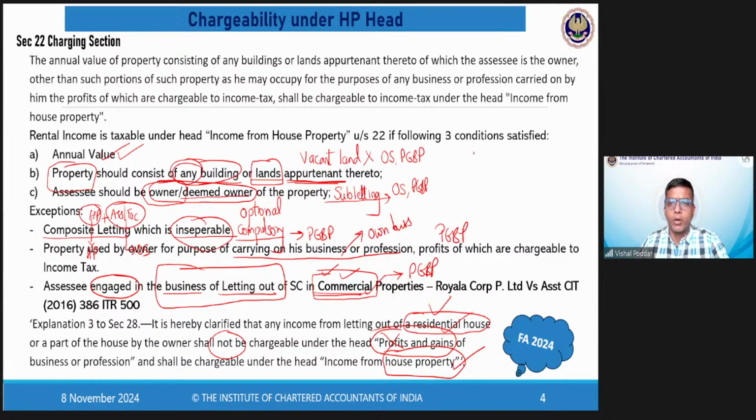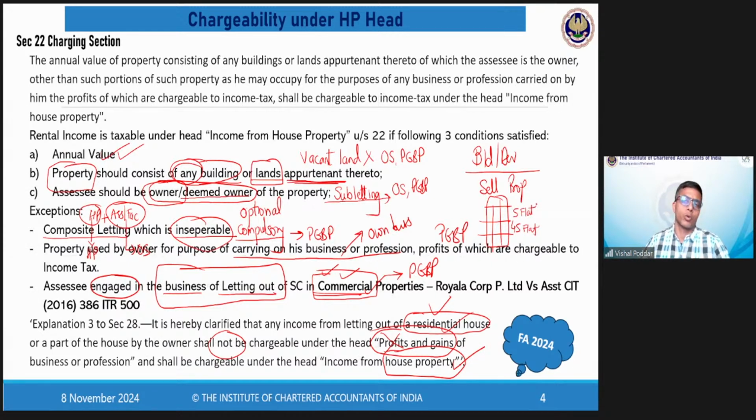So please understand, you are a builder developer. You are in the business of selling properties. So you have constructed a building having multiple flats or shops, out of which let us say there are a total of 50 flats, 45 have been sold out, 5 are lying unsold with you.